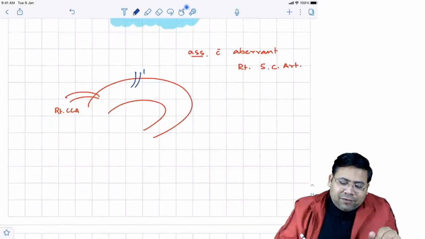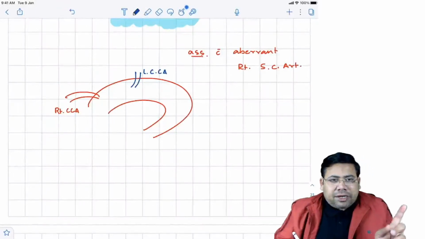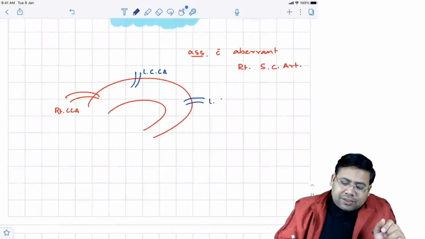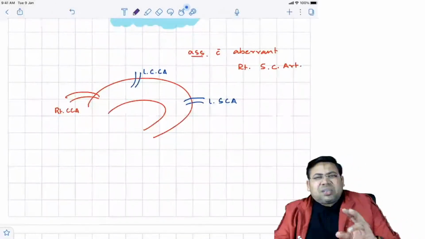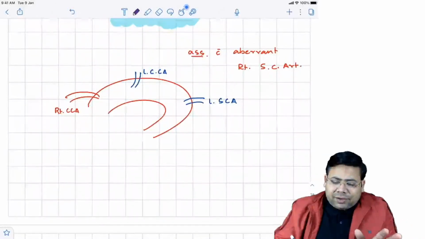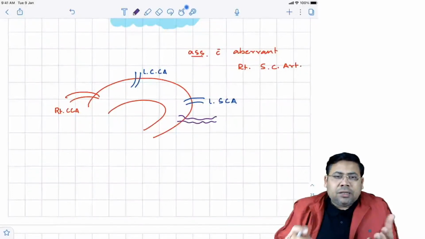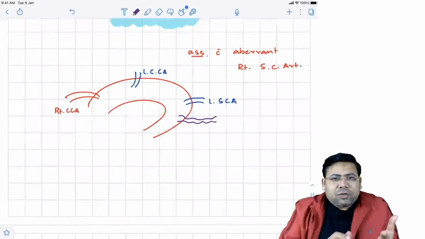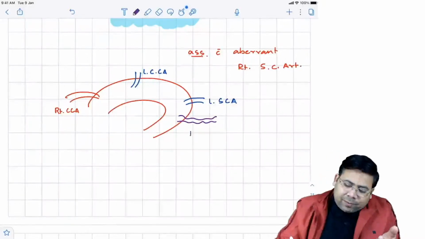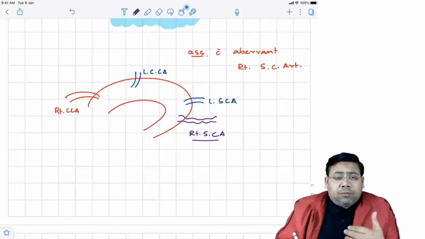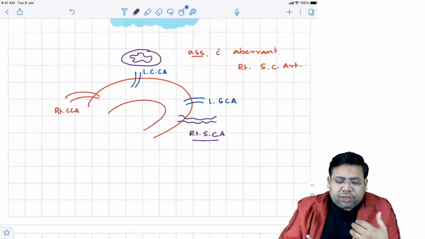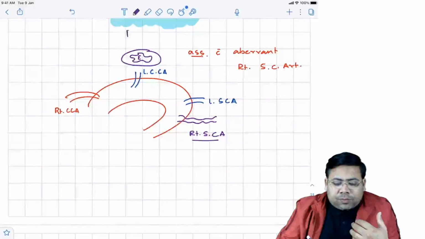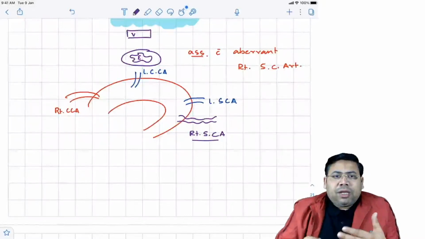So this is the left common carotid artery, this is the right common carotid artery, and this is the left subclavian artery. Now sometimes there is an anomalous origin of the right subclavian, either from the descending aorta or from the left subclavian artery. Now the right subclavian artery wants to go back to the right side. How will it go? There is the esophagus in the posterior mediastinum. There is no space left. The only space left is the prevertebral space.